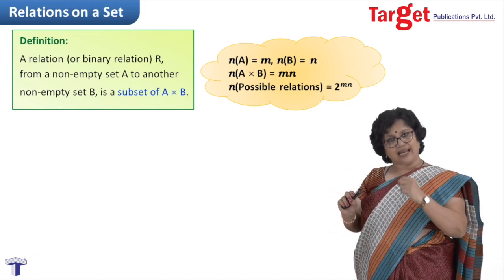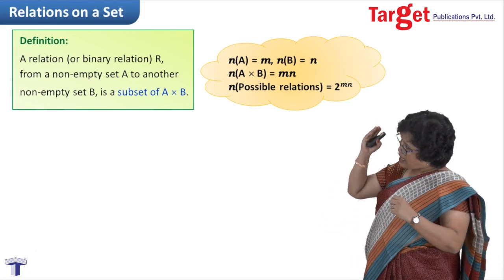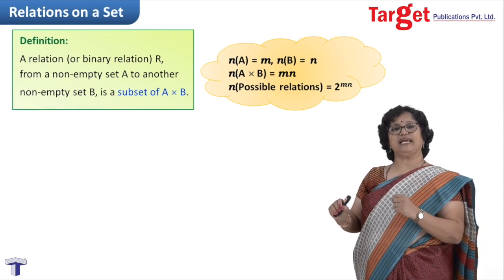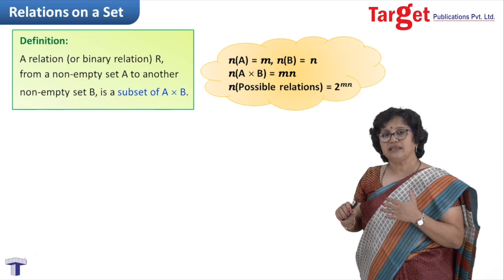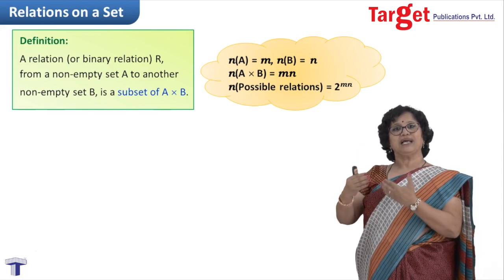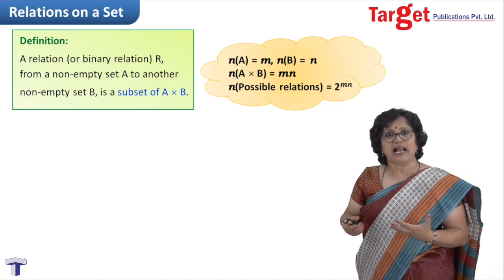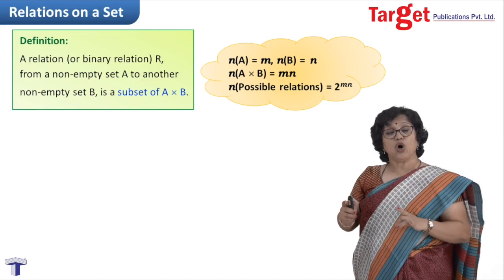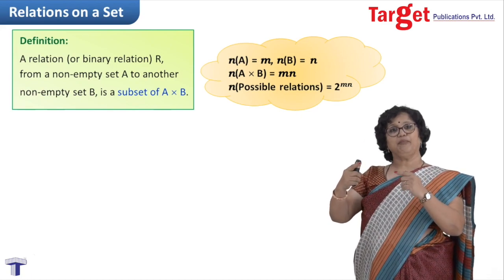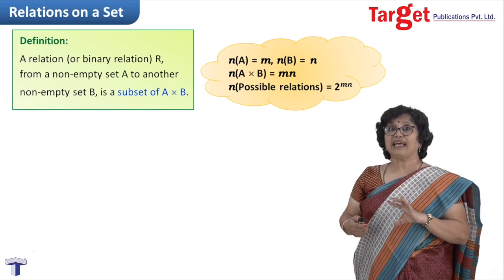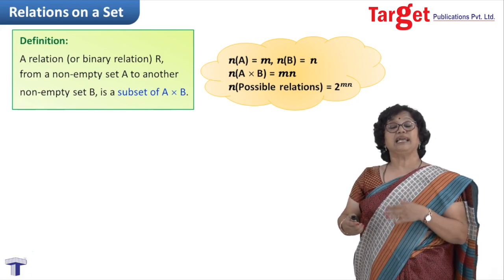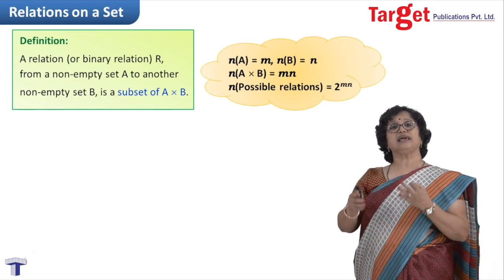Then I take the second element of set A and combine all elements of set B. If I keep doing this exercise, then what will I have? n pairs plus n pairs plus n pairs. How many times will I be adding those n pairs? So in all, how many such pairs can I generate? That adding will be done m times. So the total number of ordered pairs is m into n, and hence the number of elements in A cross B is m into n.